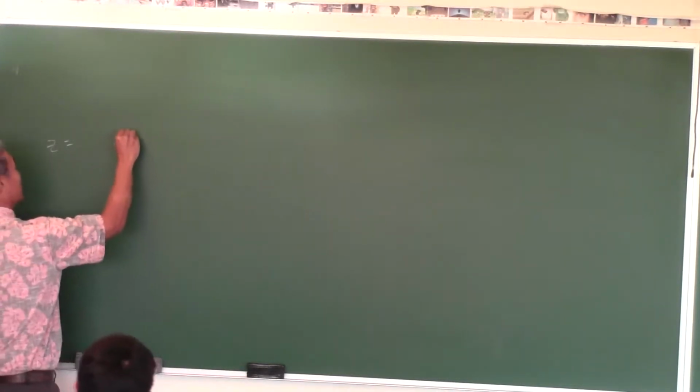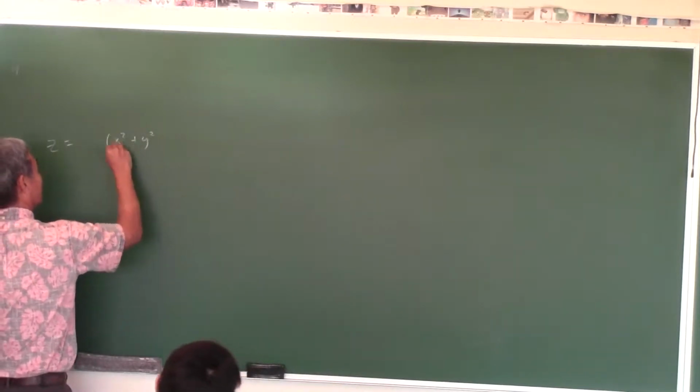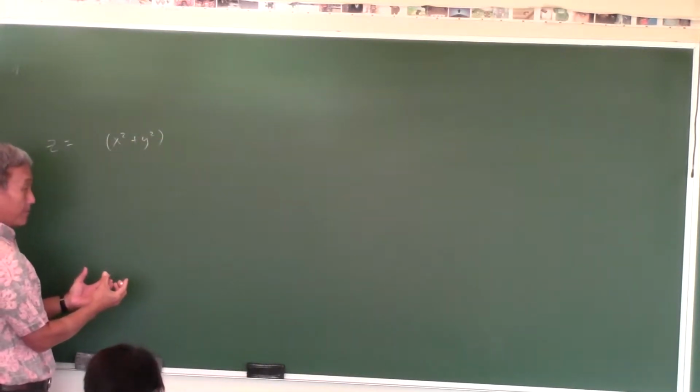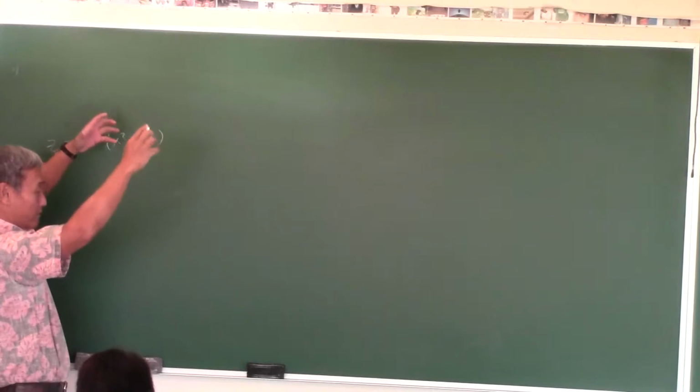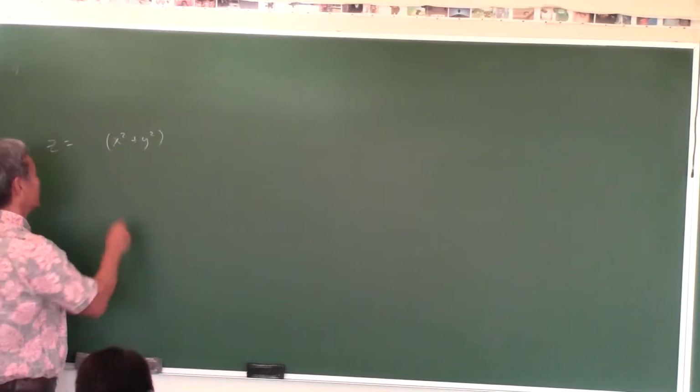Let's look at this. Give me an equation of a graph that kind of looks like a mountain. Z equals x squared plus y squared. Okay, so that's a paraboloid, but it's opening upward, right? We want it like a mountain. Negative.